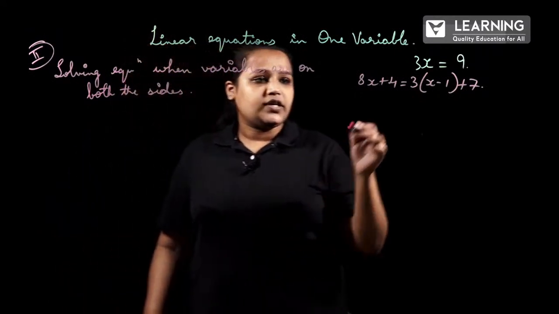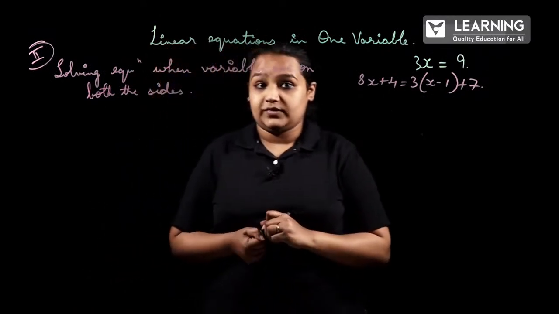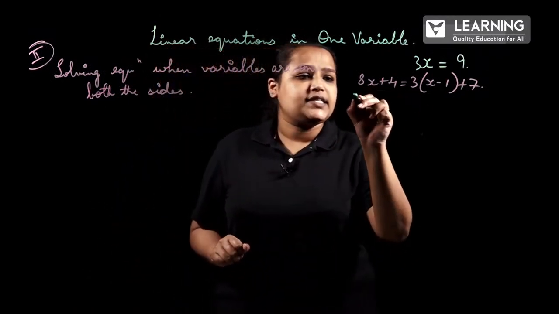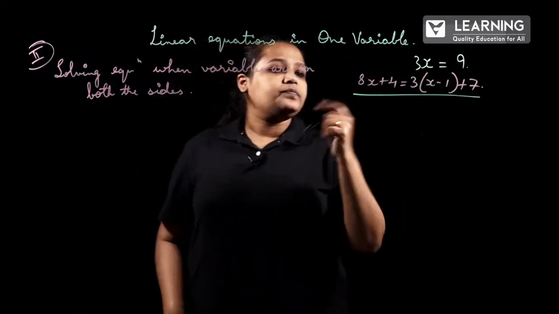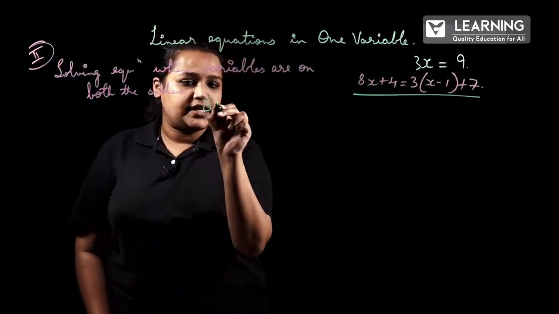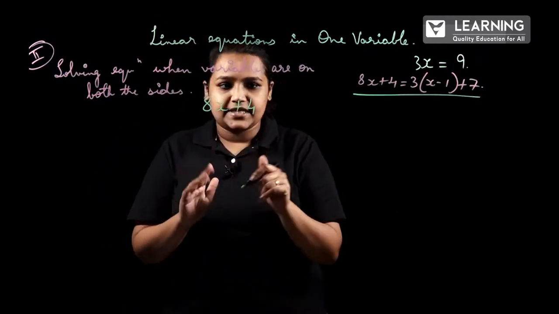Okay. So here the question is ready. We have to start solving this. This is actually a question from the exercise. So how to solve this? Just write 8x plus 4 on the LHS as it is.